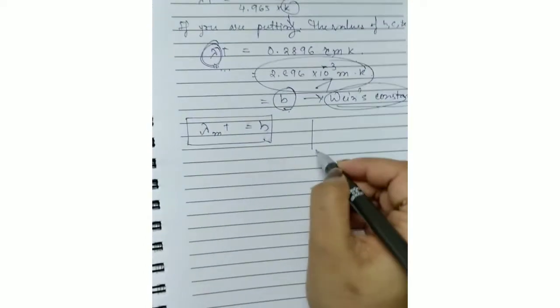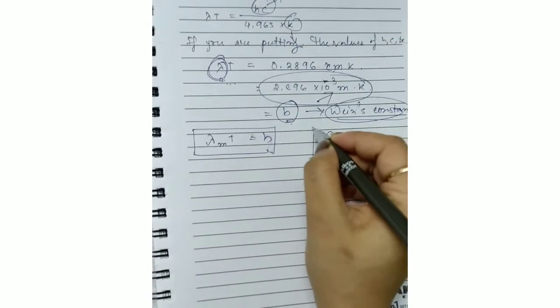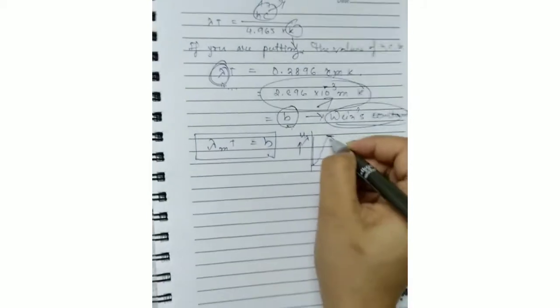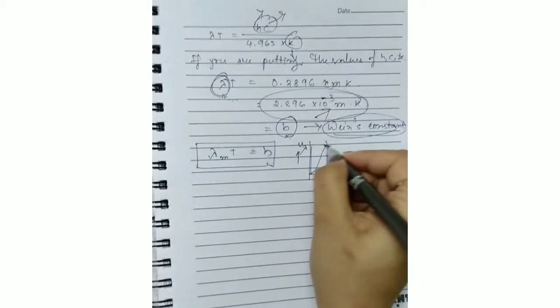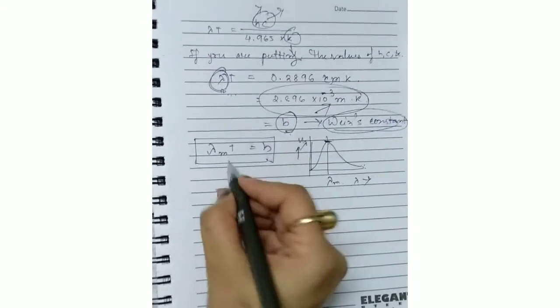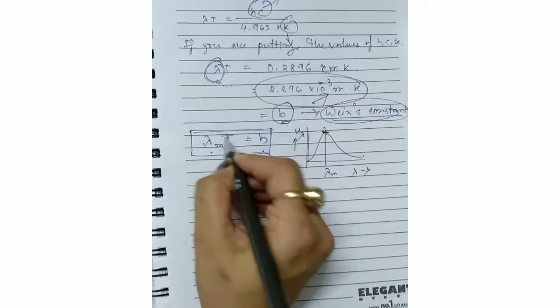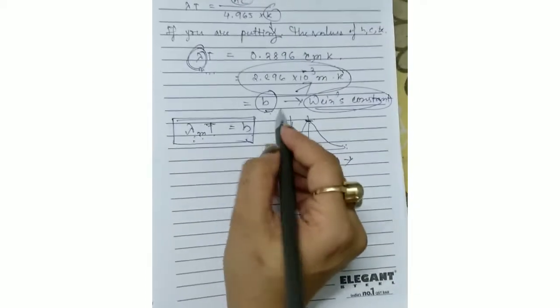Here the curve is like that, and we are considering for this part, for this lambda the energy density is maximum. That's why we are putting m at the suffix for the lambda. So the product lambda m T is fixed, that is exactly equal to this constant.